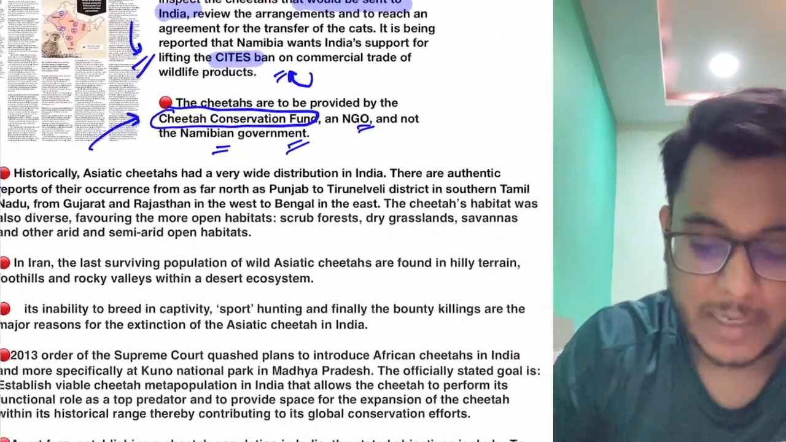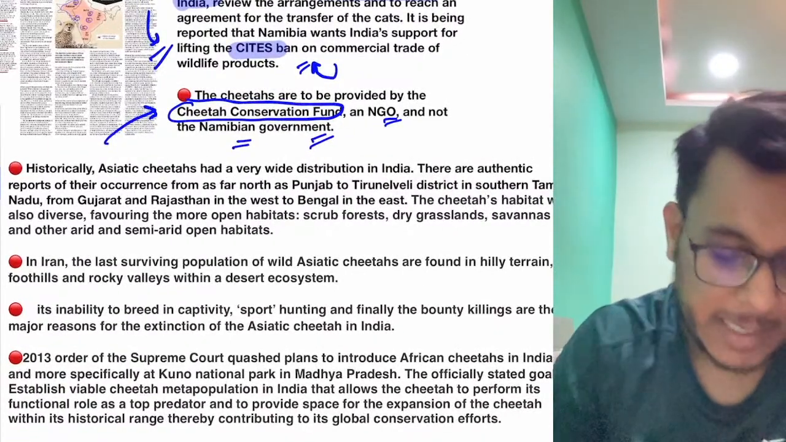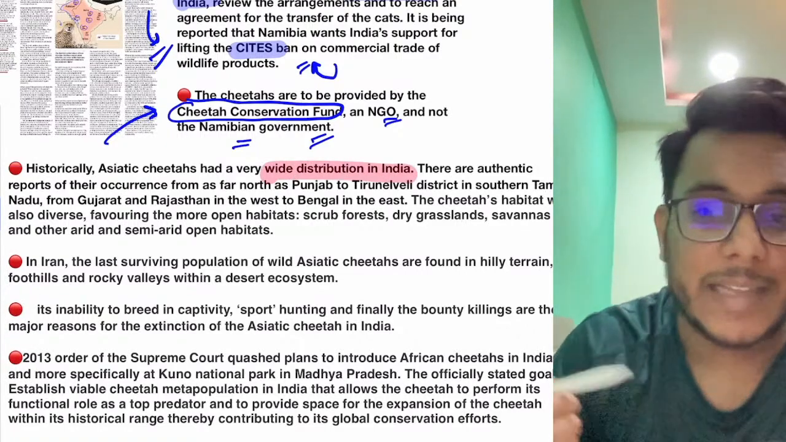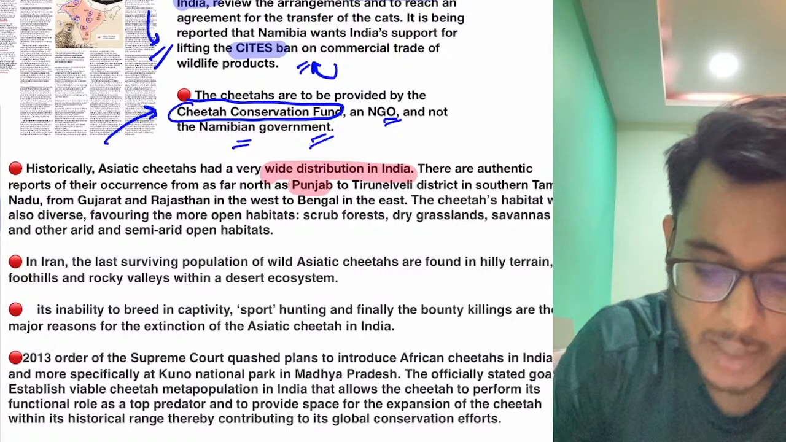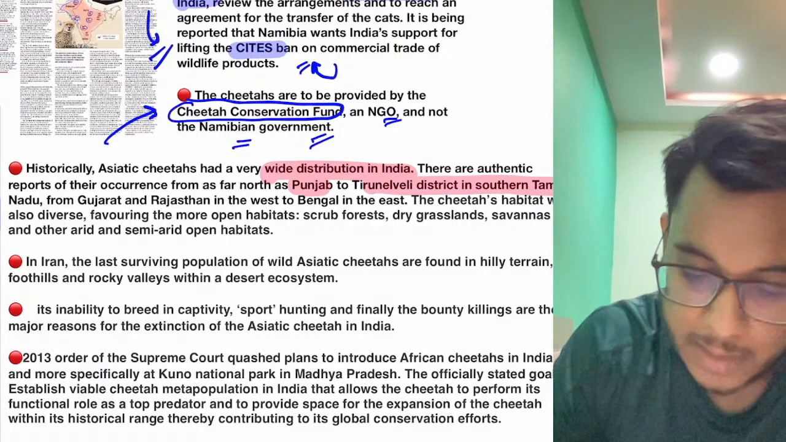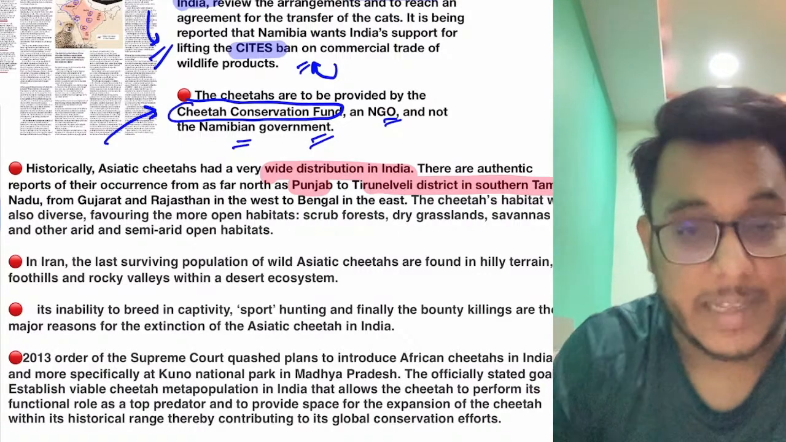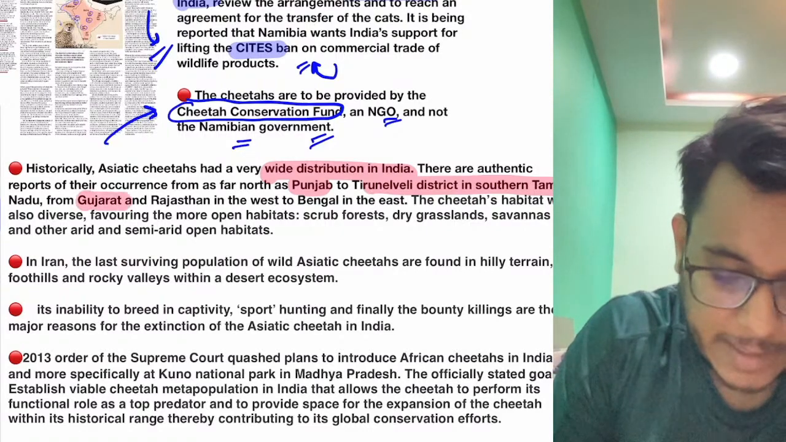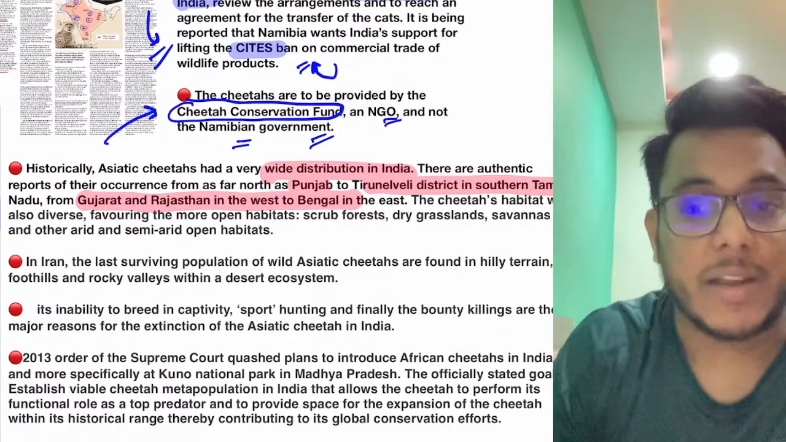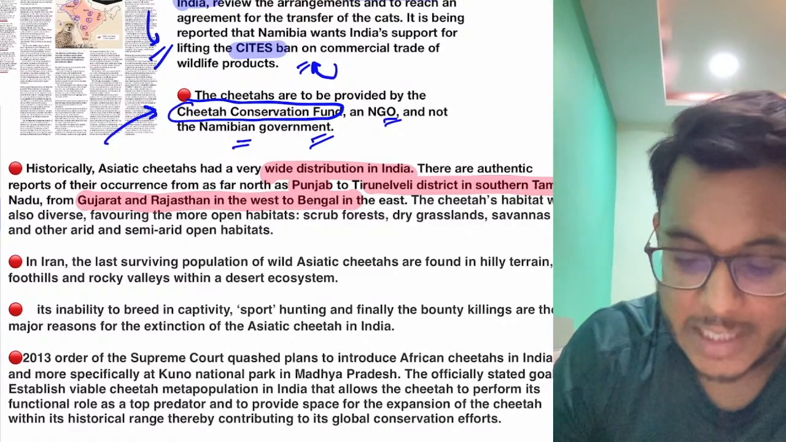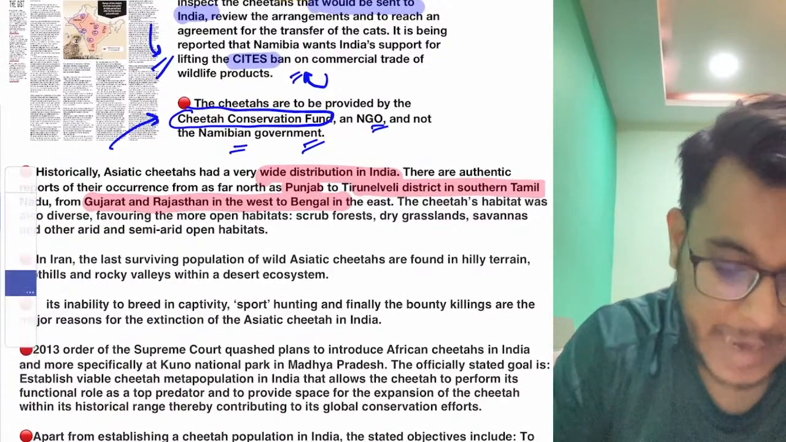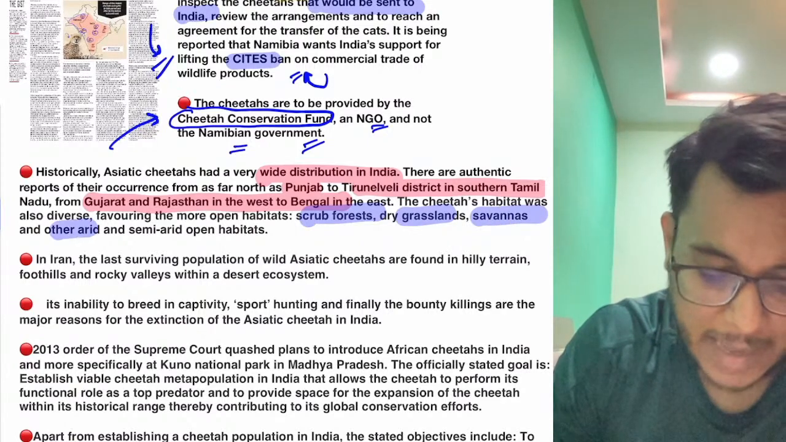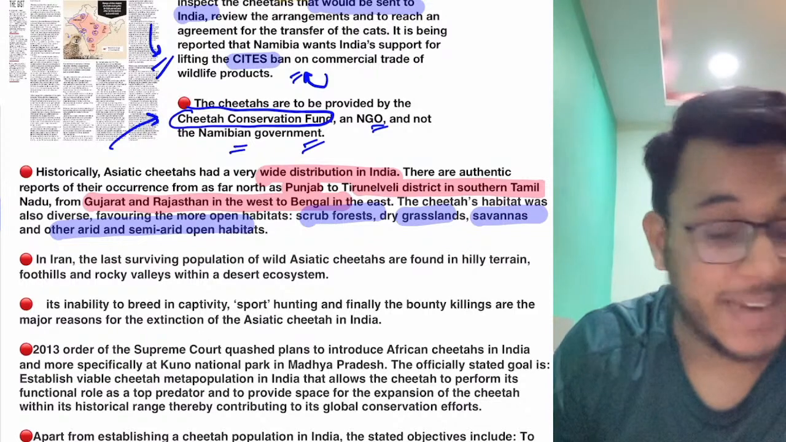Now let's discuss some of the deeper aspects. When we talk about the cheetahs in India, the Asiatic cheetahs had a wide distribution in India, and there are many sources saying they occurred from Punjab in the north to Tamil Nadu in the south, and the east to west expansion is also huge, from Gujarat and Rajasthan to Bengal in the east. The cheetahs were rampant in India. Moreover guys, the cheetah's habitat was also very diverse. They existed in scrub forest, dry grassland forest, savannas, and other arid and semi-arid open habitats in India. Clear?